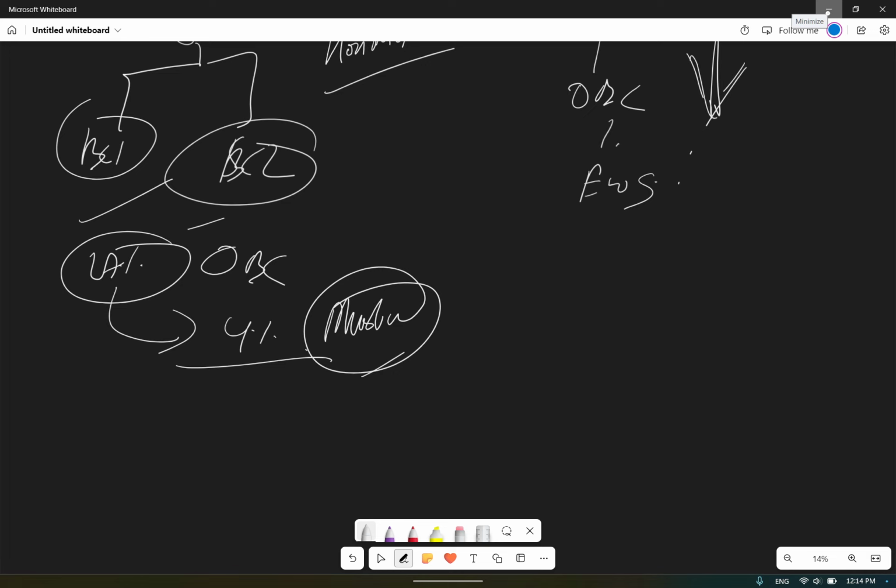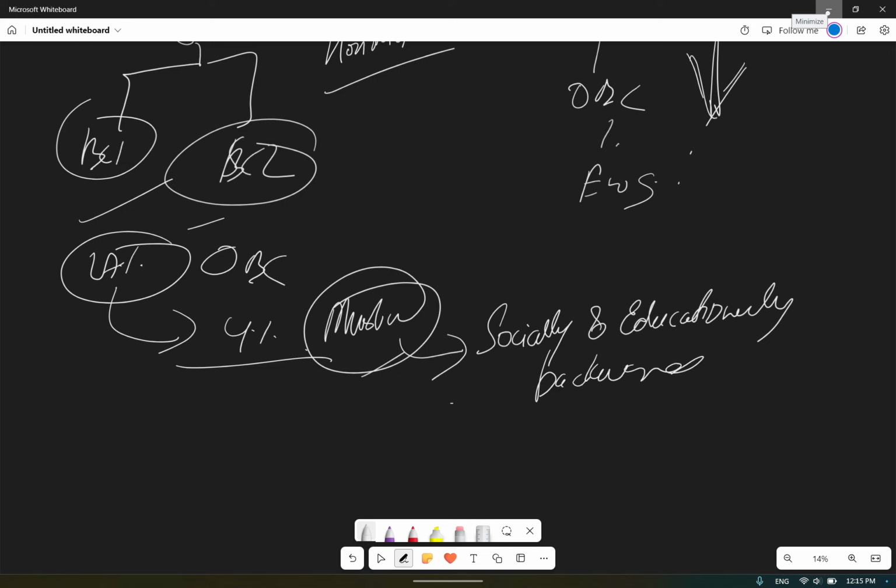Now when this was challenged within the Supreme Court, Andhra Pradesh said that we are not providing reservation to the Muslims as such, we are providing reservation to the socially and educationally backward Muslims. They are not just Muslims, they are socially and educationally backward Muslims.